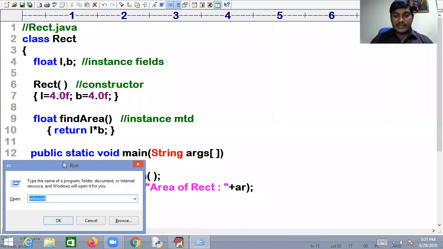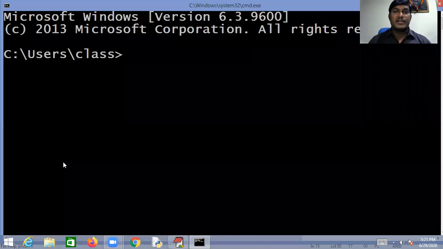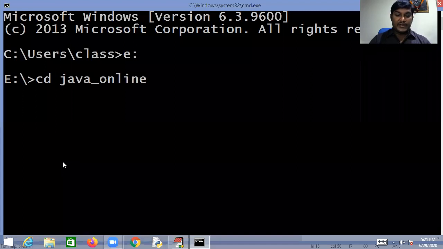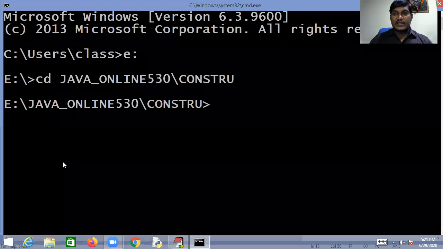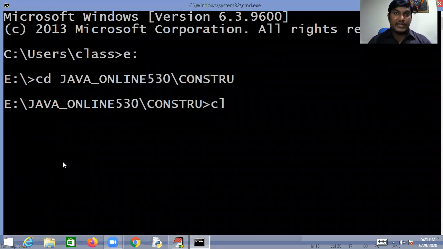So compile and execution, you guys are already aware. You should go to the command prompt. What is your expected folder? E drive, CD. What is your folder name? Java Online 530. We created one folder, so friend, this is the location where I saved the program.